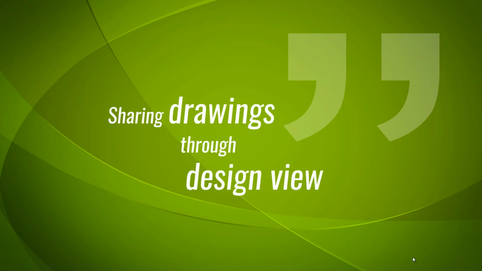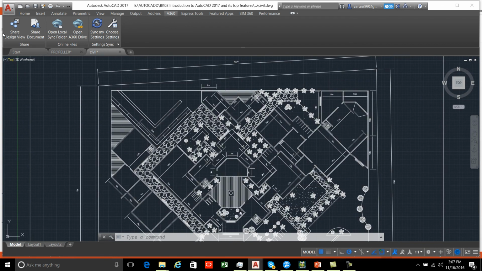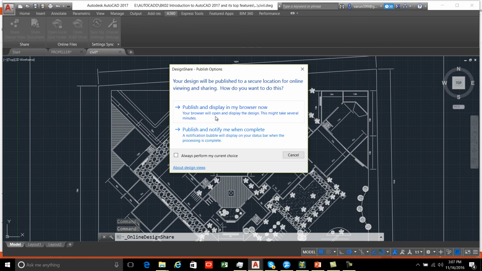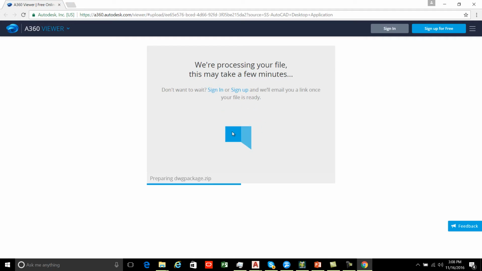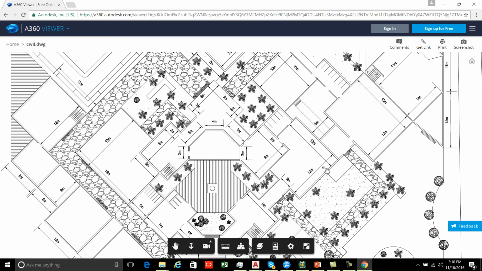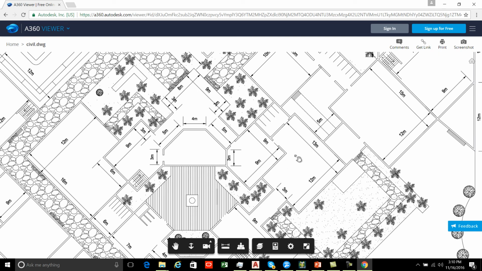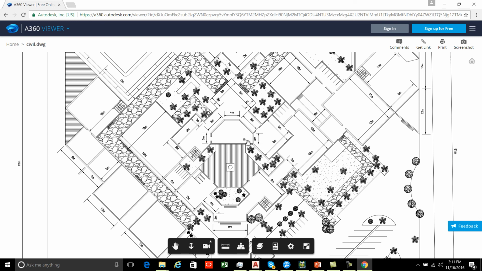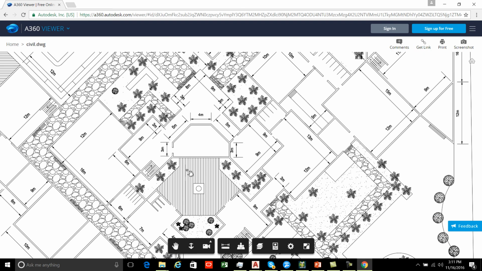Sharing drawings through Design View. AutoCAD 2017 allows you to share your drawings through the option called Design View. This option helps you to publish and display your drawings in a browser. Your drawing will be uploaded to the A360 viewer and a link will be sent to your corresponding email ID. The concerned people can view and analyze the drawing and also comment on the drawing according to their needs. The best advantage in this feature is that he or she doesn't require any AutoCAD software to open this file. The corresponding people can view, measure and comment on the drawing. This enhances a better way of data sharing among people around the world.